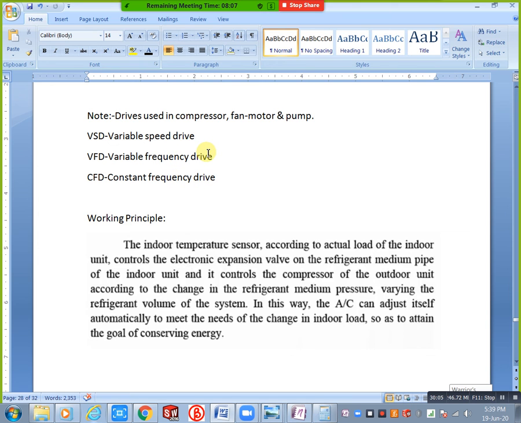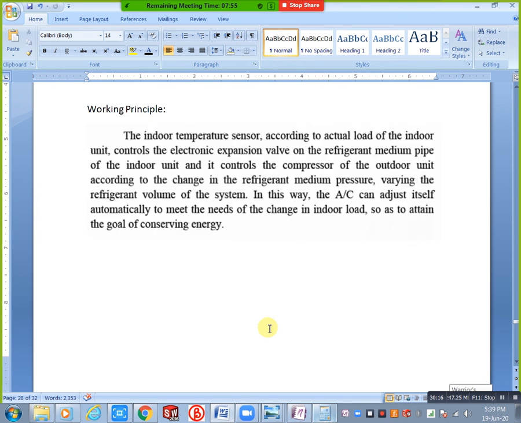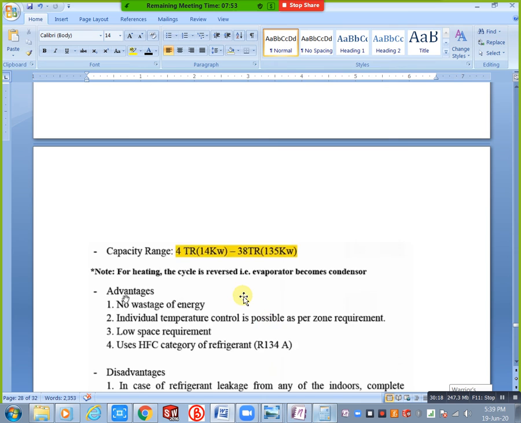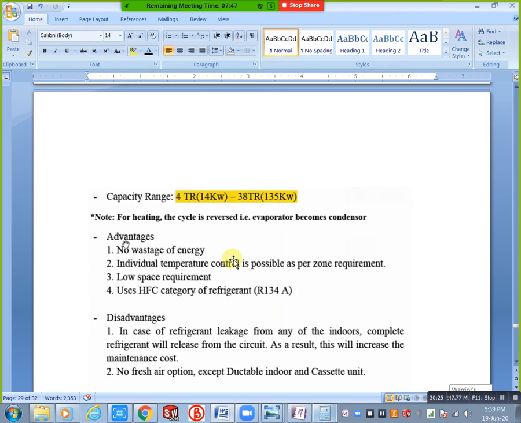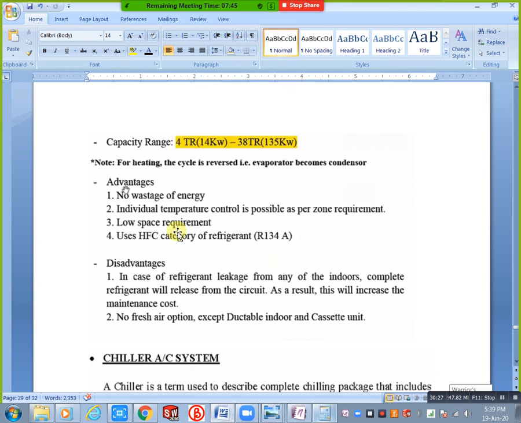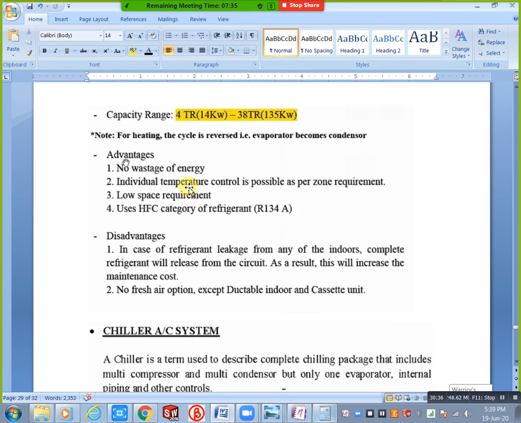Next, capacity range: 4 TR to 38 TR. Next, for heating. Next, you can consider the advantages here. No wastage of energy, no energy wastage is there. At the same time, individual temperature control is possible as per zone requirement. For example, in your room you can set your temperature. In another room one more person is living, and that person sets their own comfort level. Individual control is possible here.